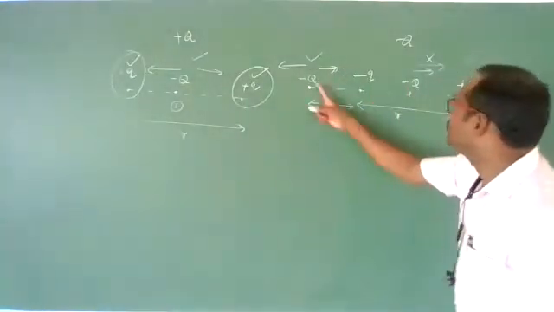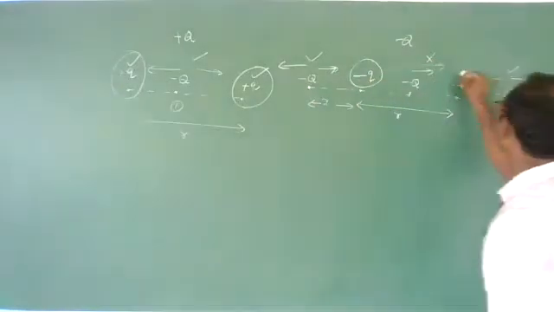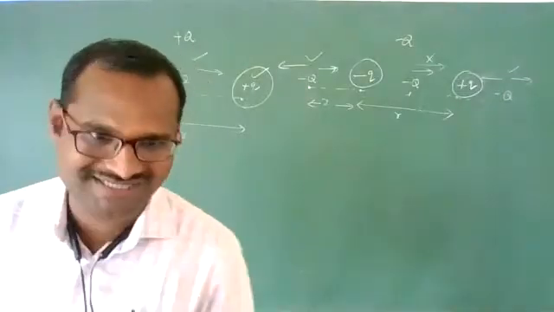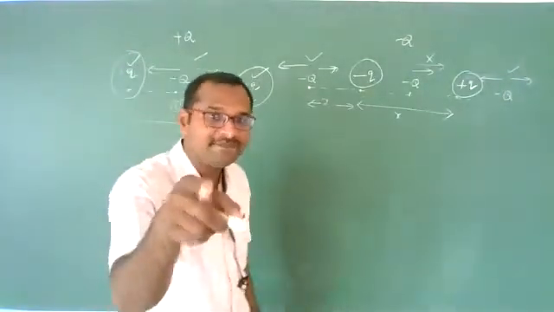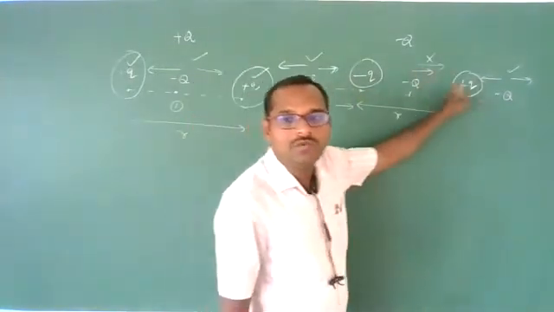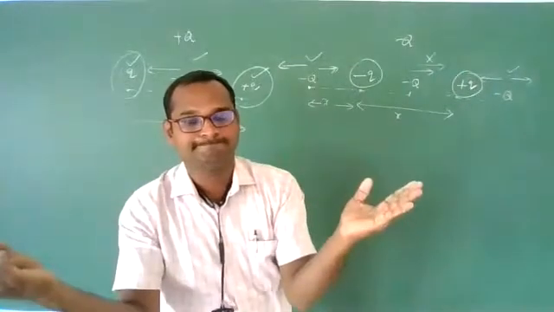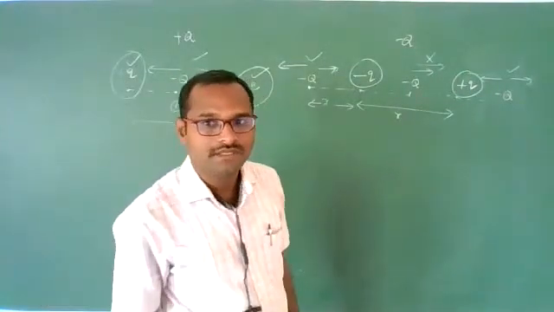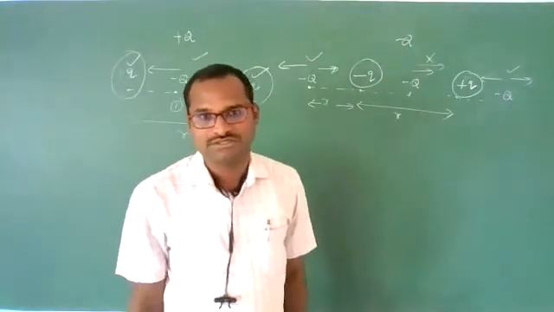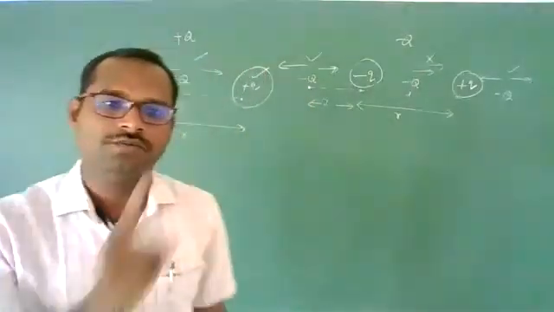And if the two charges are of different nature, unlike or opposite charges, then equilibrium is possible only outside the two charges, on the line joining their centers. Irrespective of whether the third charge is positive or negative, it should be outside. Clear, students? I hope you understand.